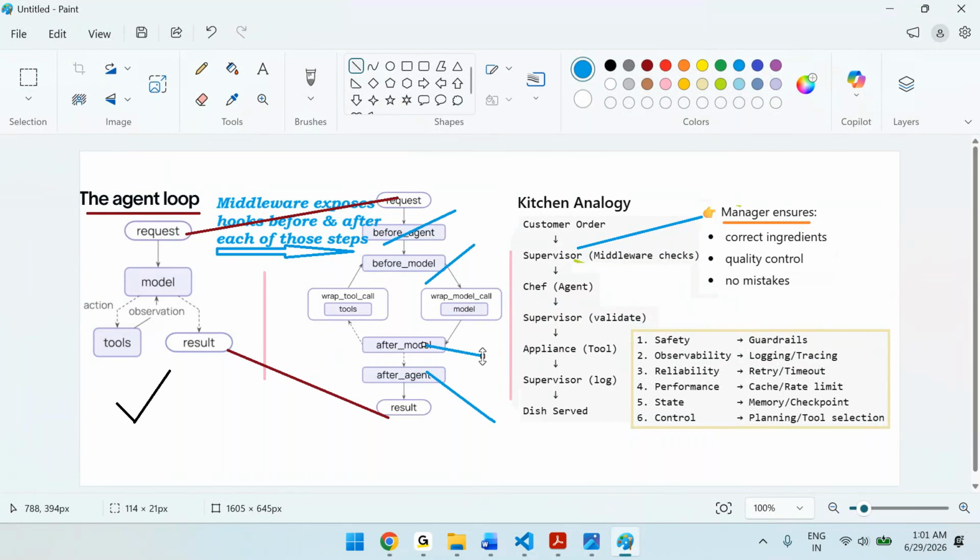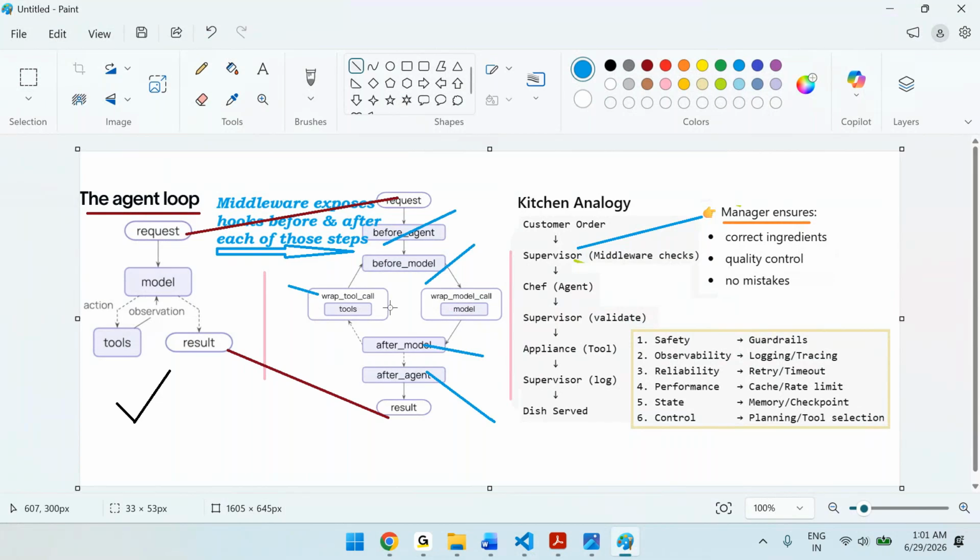Okay, so there are two things basically. You can apply for tools, you can apply for models. Tools are nothing but functions, right? Before tool, you want to do something. After tool, you want to do something. Before model, you want to do something. After model, you want to do something. Then you can see wrap tool call, which you can use if you want to do something for tools. Wrap model call is what you can use if you want to do something for the models. So before model, after model, before tool call, after tool call, these things we can use.